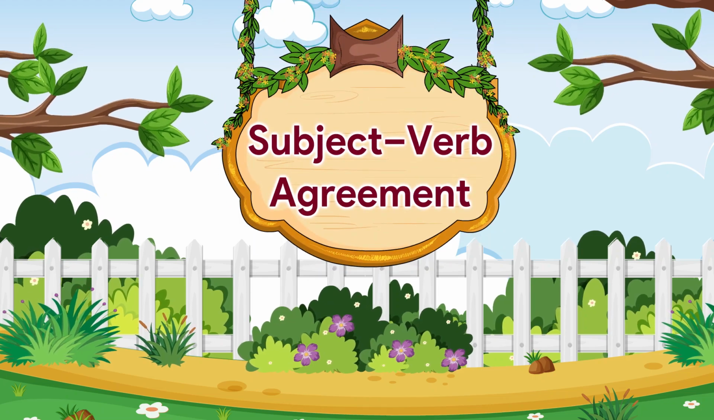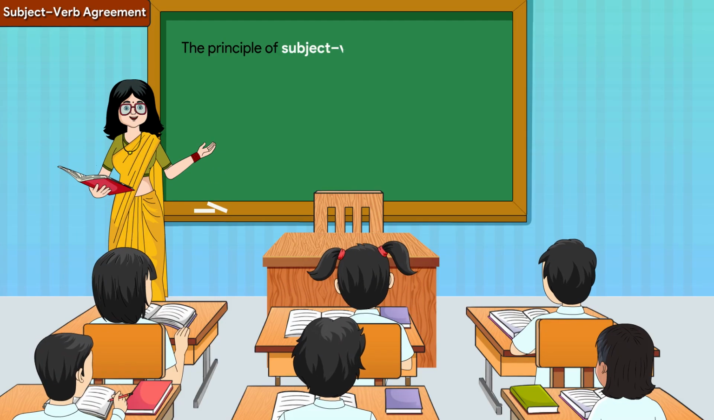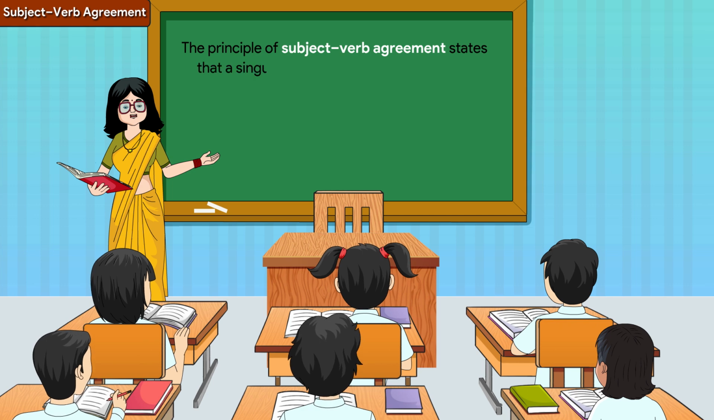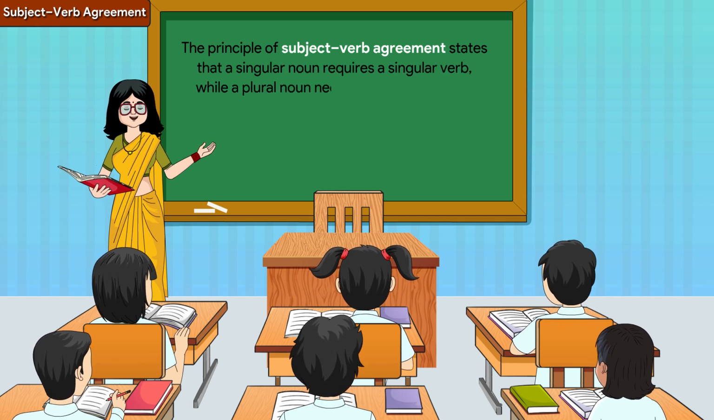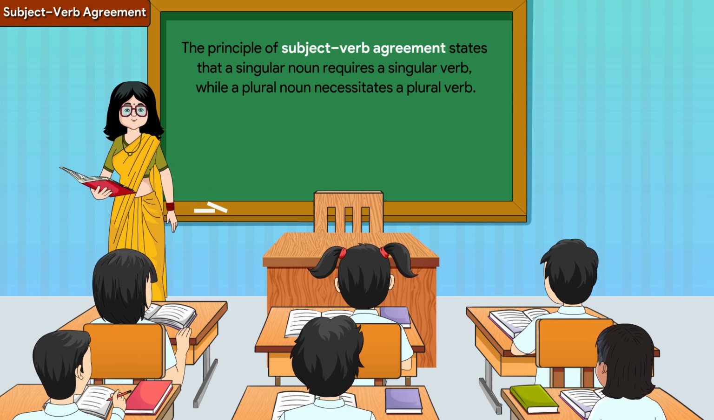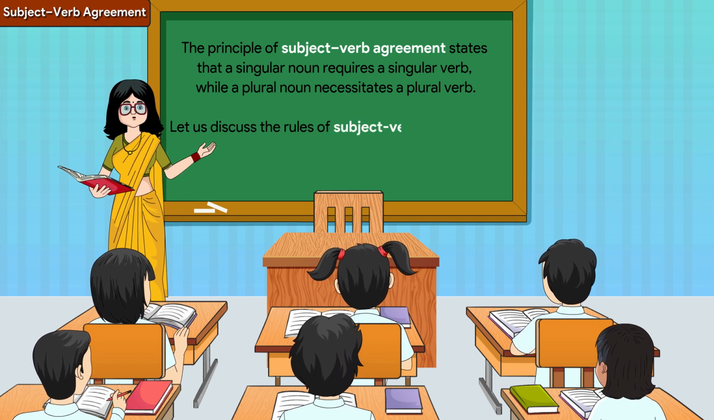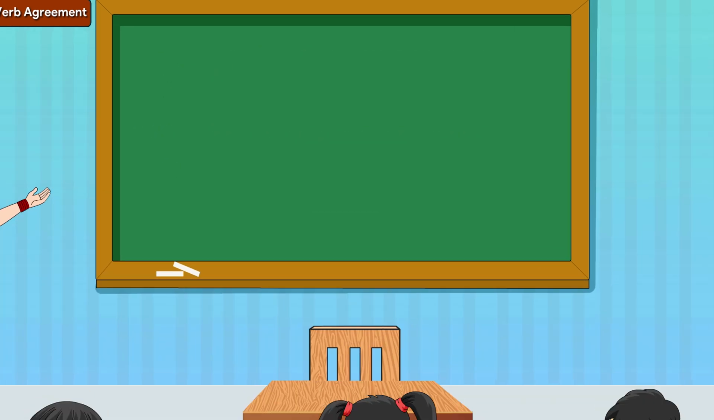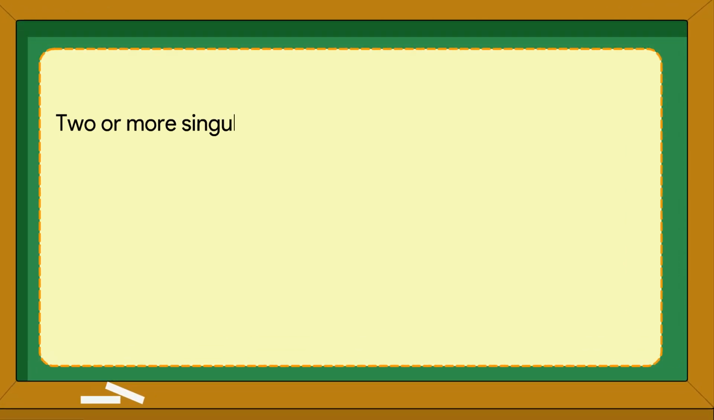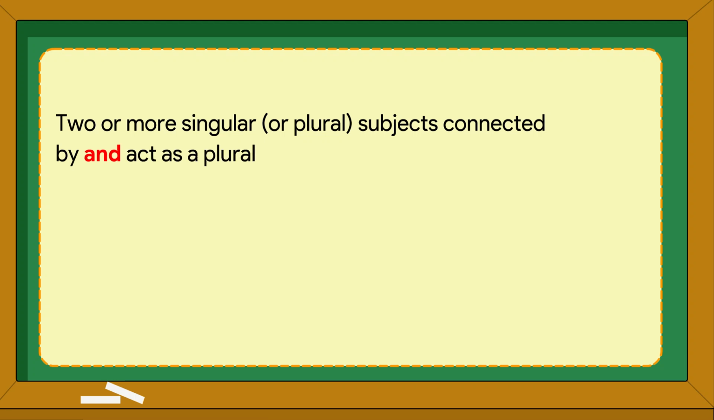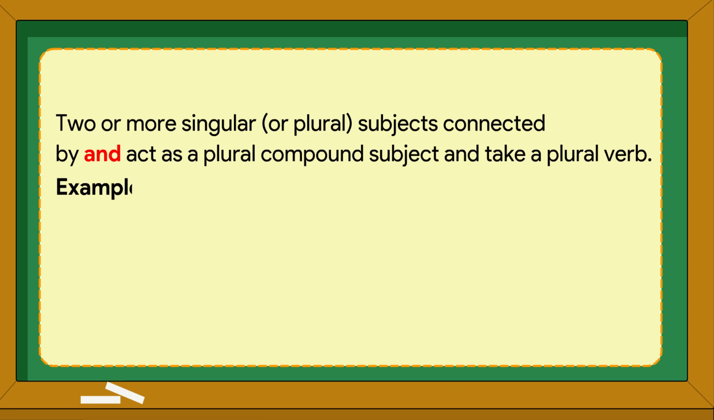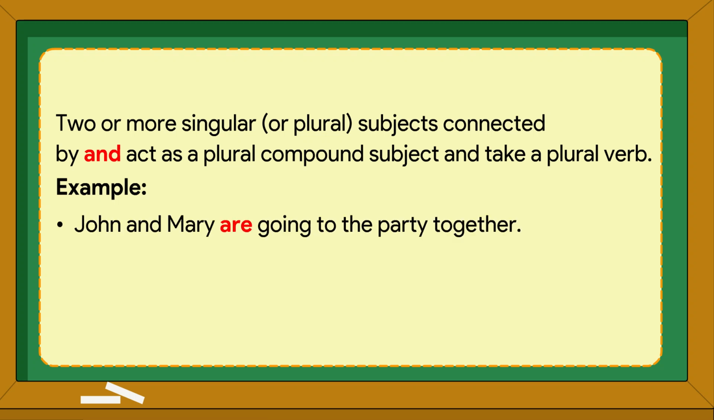Subject-verb agreement. The principle of subject-verb agreement states that a singular noun requires a singular verb, while a plural noun necessitates a plural verb. Let us discuss the rules of subject-verb agreement. Two or more singular or plural subjects connected by "and" act as a plural compound subject and take a plural verb. Example: John and Mary are going to the party together.